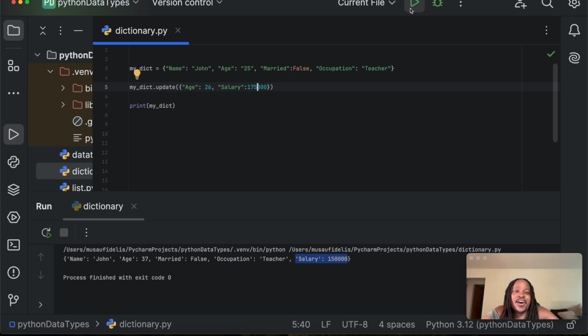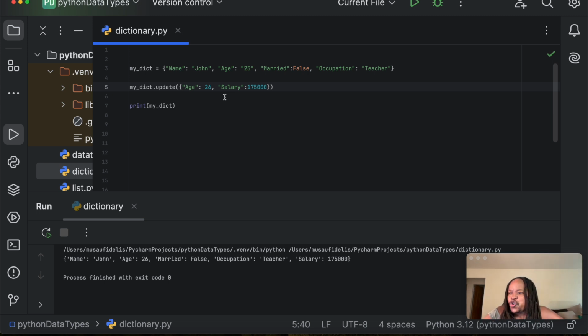And if I click on run here, John now has a salary of $175,000, and his age is 26, not the 37 that we had, because John is a young bachelor, a young guy. So that's how we can update a dictionary in Python, using the update method.